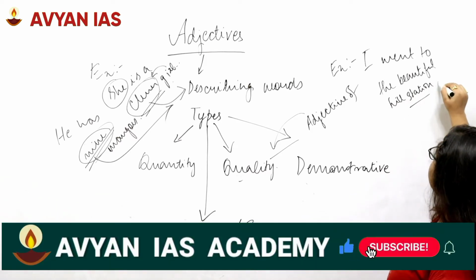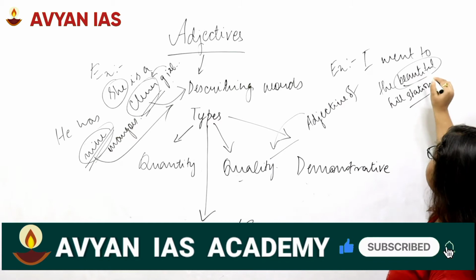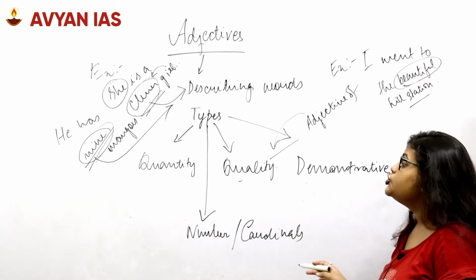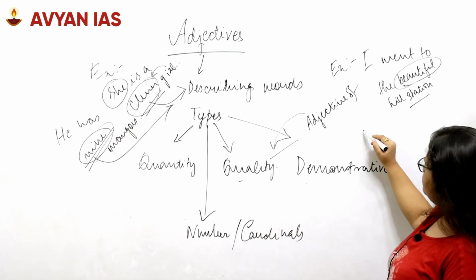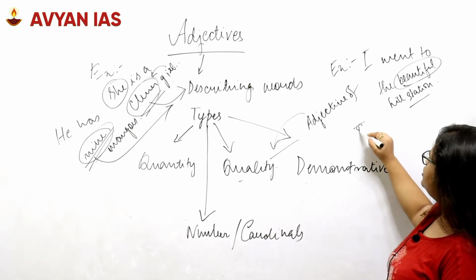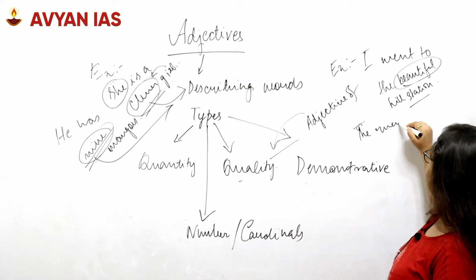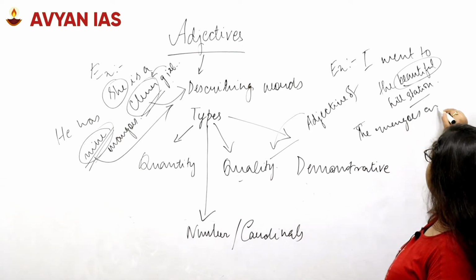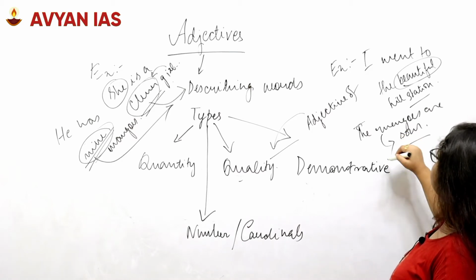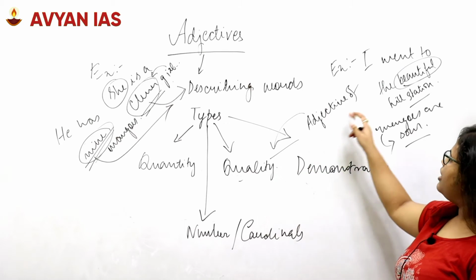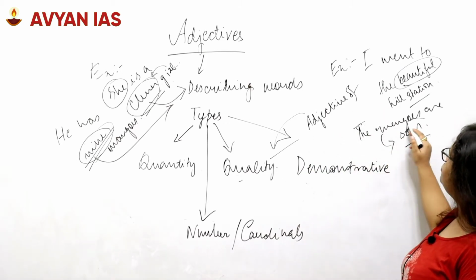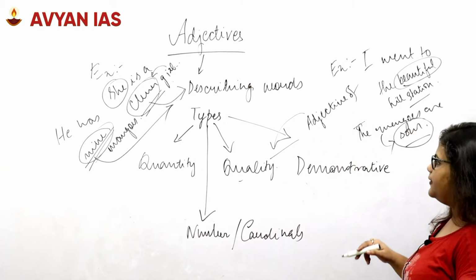So the word hill station is being described with beautiful. So it is talking about a quality. For example, we can say the mangoes are sour. So the word sour is describing the mangoes. Once again we are talking about the quality of the mangoes with this word sour.